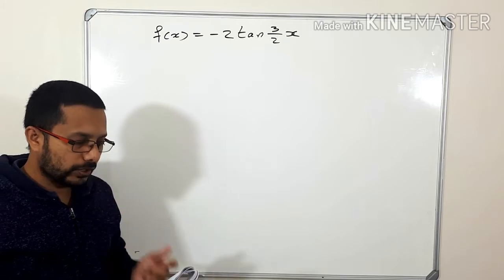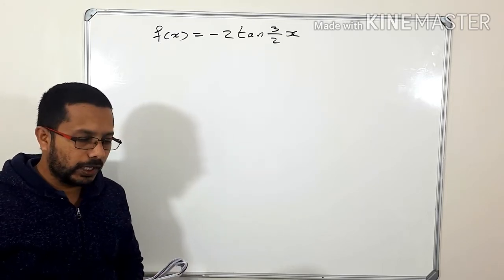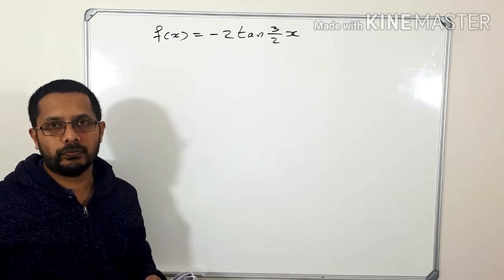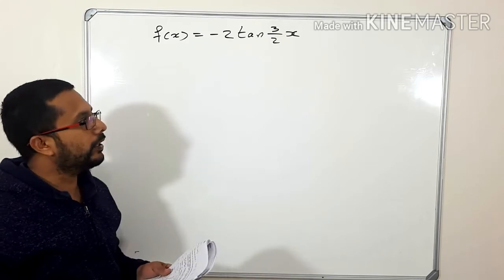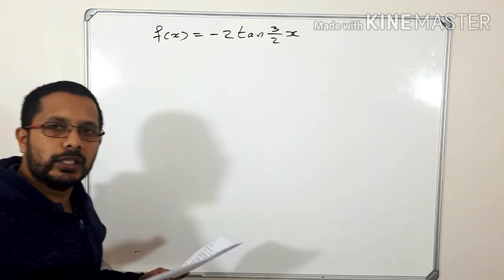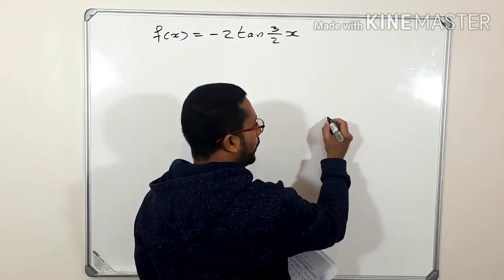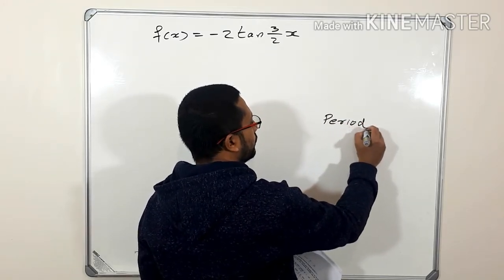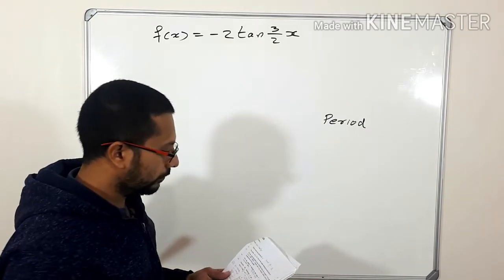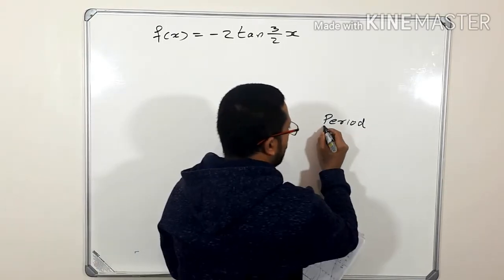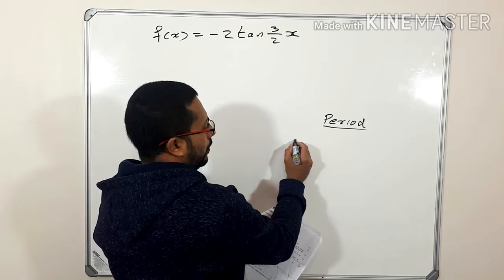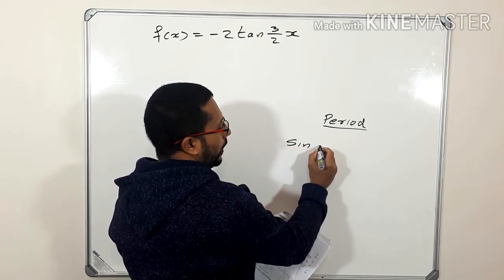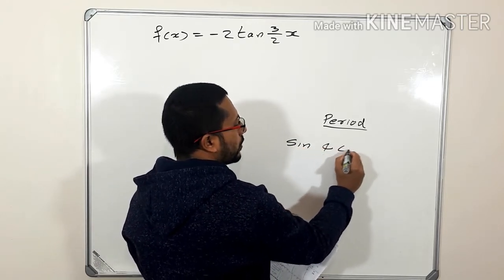Now, what is the first question? 6.1. Write down the period of f. Write down the period of f. So what you studied in your class, to find the period of a trigonometric function, there is a formula for the sine and cos graph.